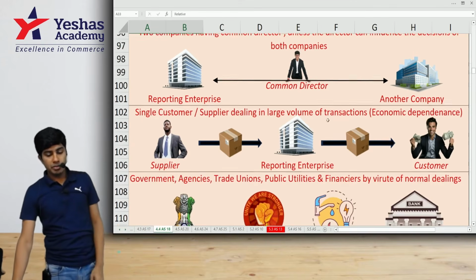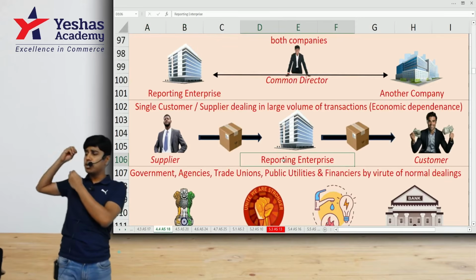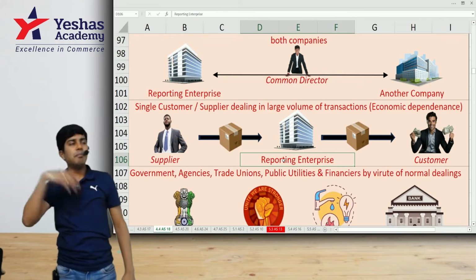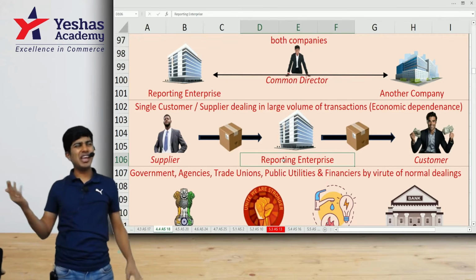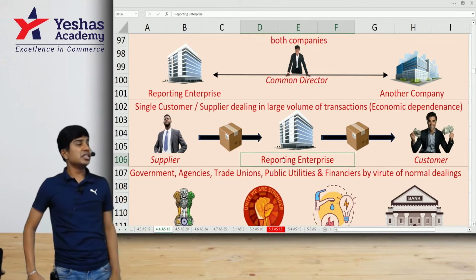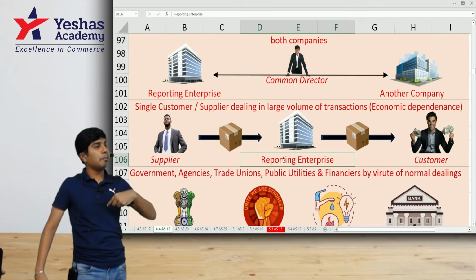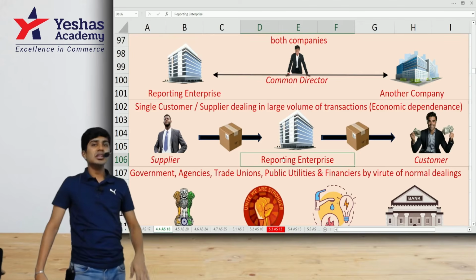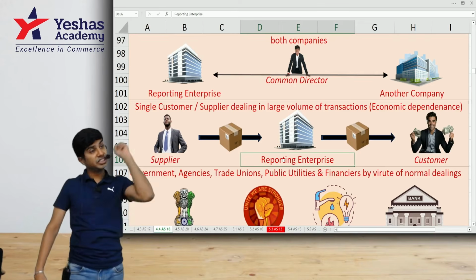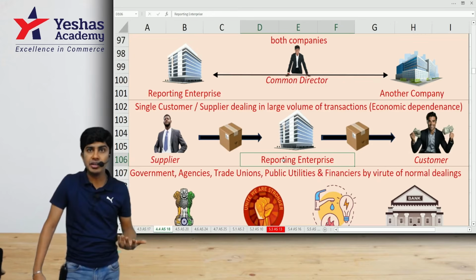No. Next one, my company, the reporting enterprise, has one supplier who supplies the majority of the goods, and I have one customer who buys the majority of my goods. The transactions that we have with my supplier are pure business, and with my customer also the transactions are pure business. Even if 100% of my goods are bought by one single customer, both are still supplier and customer. We are not related. Same applies to my supplier and me. If 100% of my purchases I am making from one person, still that is not considered my related party. I am dependent, but are we related?